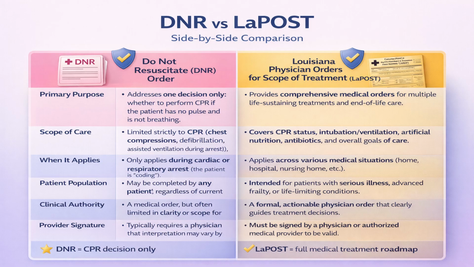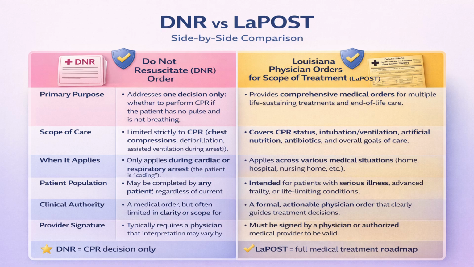DNR on the left, LA POST on the right. The primary purpose of a DNR is to address one decision only: whether or not to do CPR if the patient has no pulse and is not breathing. An LA POST provides comprehensive medical orders for multiple life-sustaining treatments, including feeding tube, endotracheal intubation, antibiotics, or CPR. The scope of care of a DNR is limited to CPR, meaning chest compressions, defibrillation, and assisting ventilations during arrest, whereas the LA POST covers multiple areas.